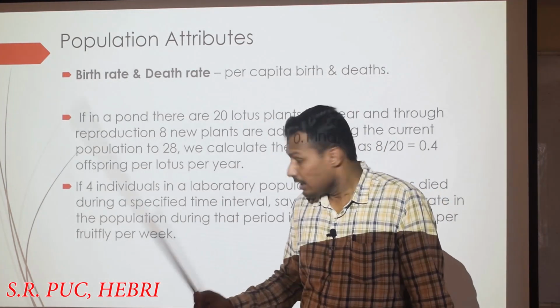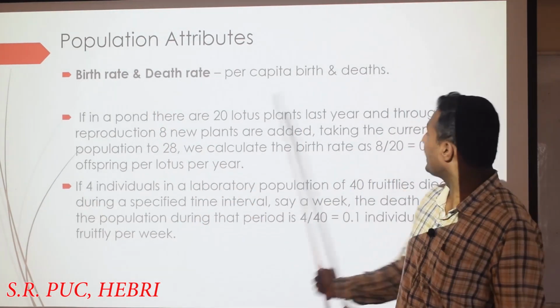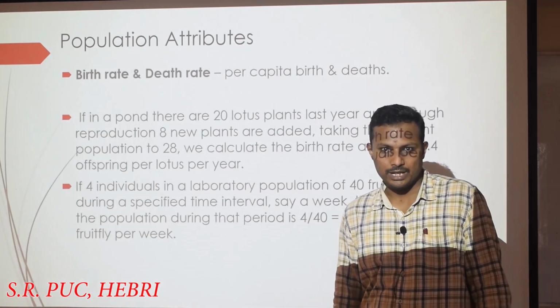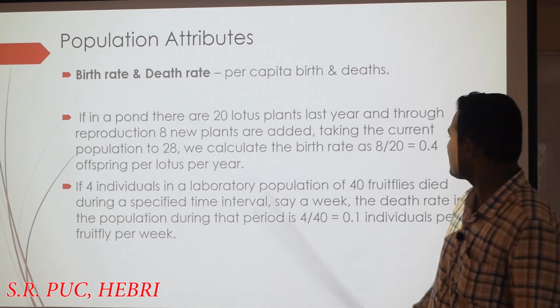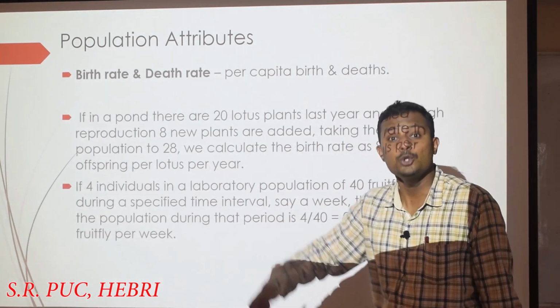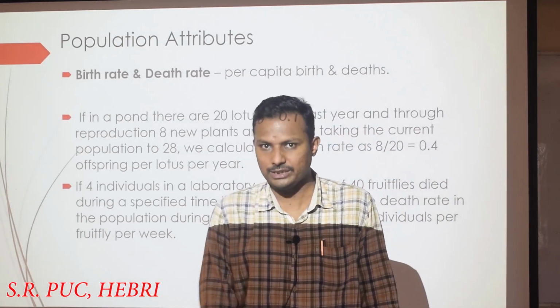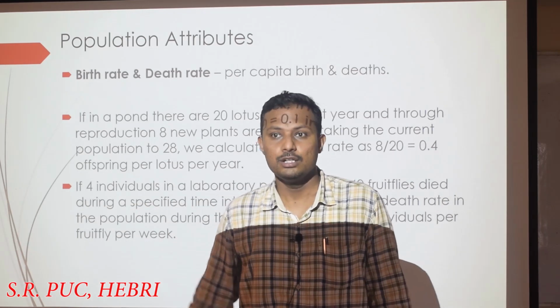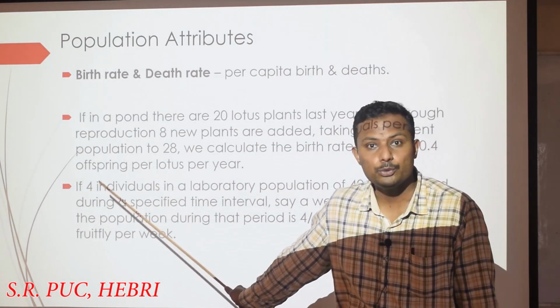So let us consider a few examples here. In a pond, there were 20 lotus plants. Imagine there is a pond consisting of 20 lotus plants, and next year 8 new lotus plants have been born. So this year there were 20, and next year there were 8 new plants produced, so totally 28.